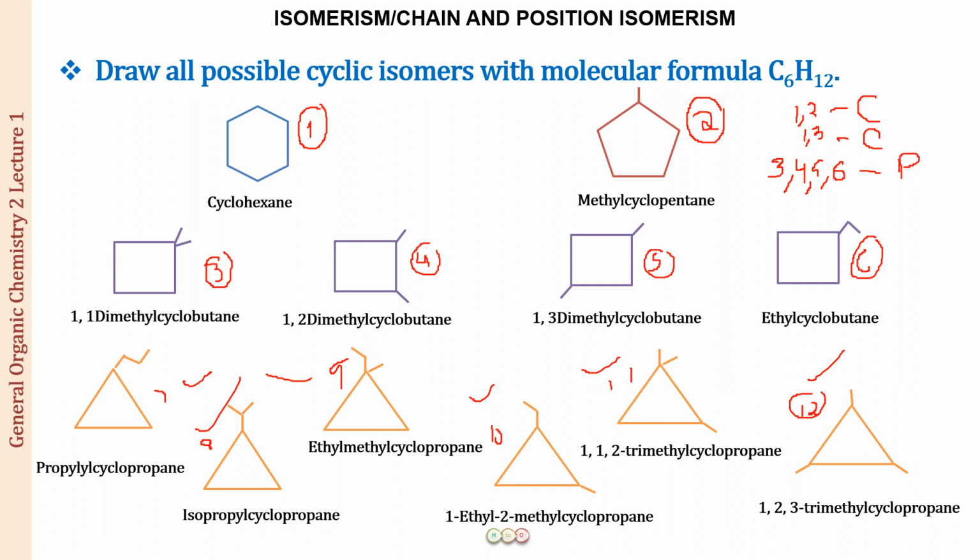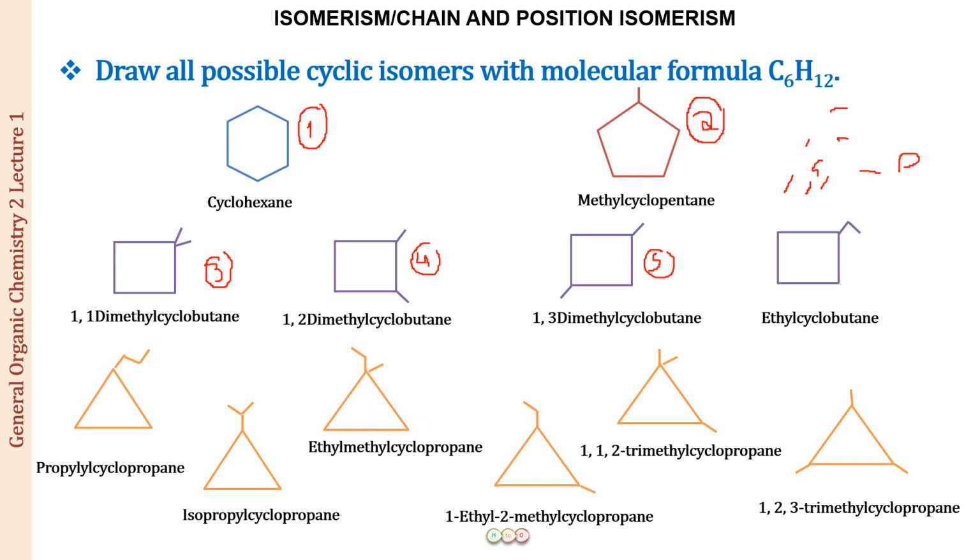I hope this is clear to you people. This is how we do it for a cyclic compound, and how we do it for a straight chain compound. If you still have any doubts, please do feel free to put your doubts in the comment section. I will be glad to help you people. There is no problem at all in that. We can discuss anything which is going to be difficult for you people. You can put that in the comment section. You can email them to me. I'll just now show you the last slide where we have the email ID also written. So on that email also you can send in your doubts. But please do not keep your doubts to yourself.